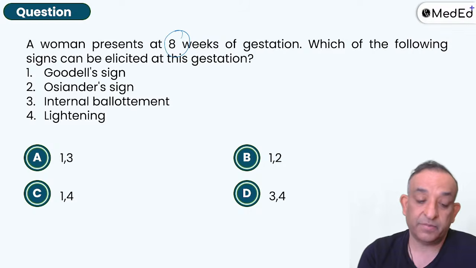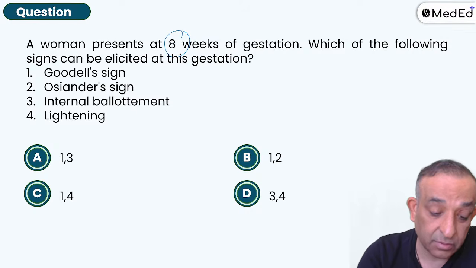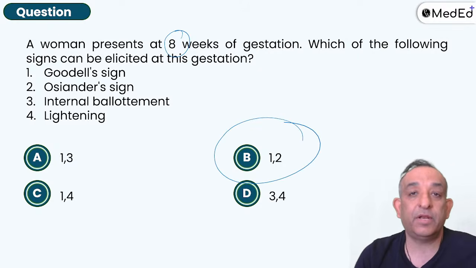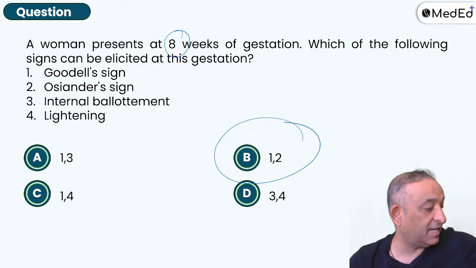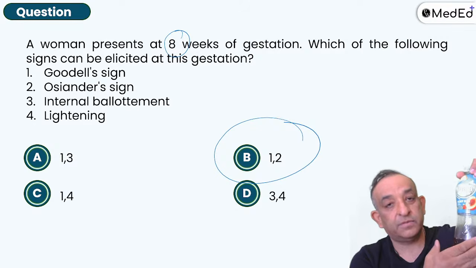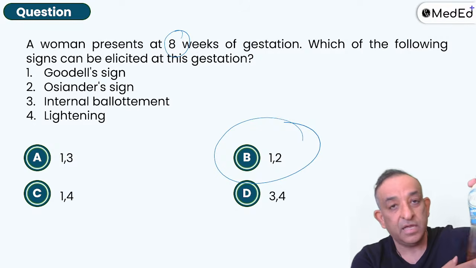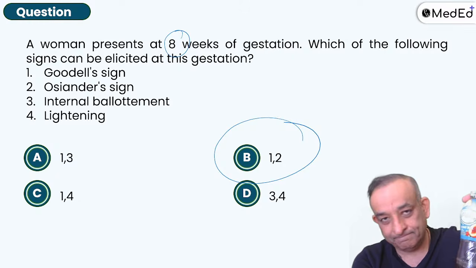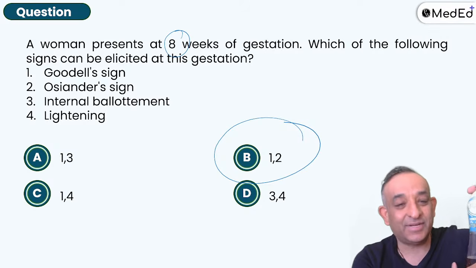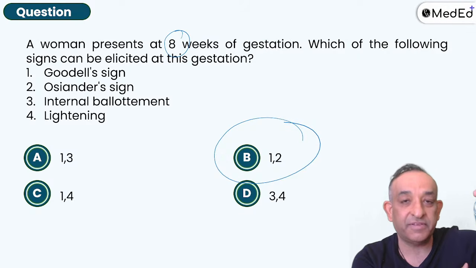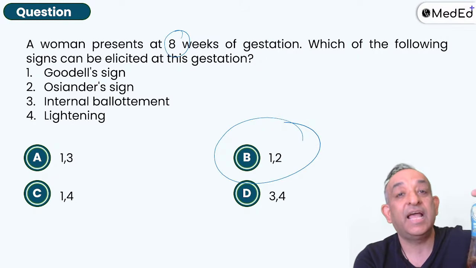Now, internal ballottement is not at this time. So Goodell's and Osiander sign is at 8 weeks, 1 and 2. So choice B is the answer here. Internal ballottement, yes. External ballottement is this: there is a head here. You hold the head just above the pubic symphysis and tap it like this. Yes, the tapping of the fluid. So when you're tapping the head, when you hit with the thumb, it hits the fingers. When you hit with the fingers, it hits the thumb. So it's like a ball. Okay, that is external ballottement.